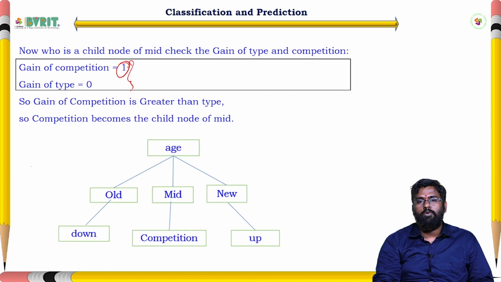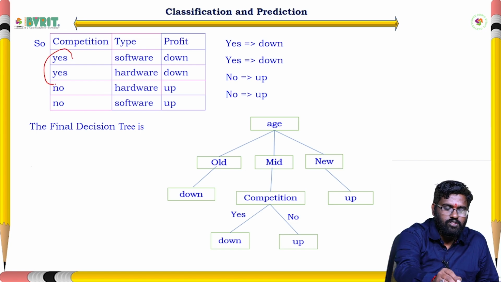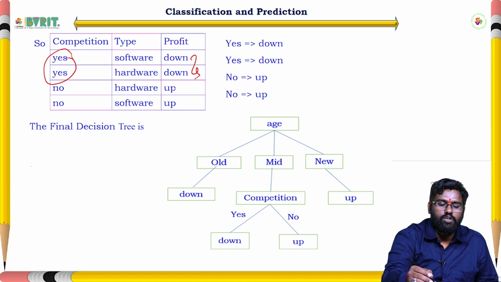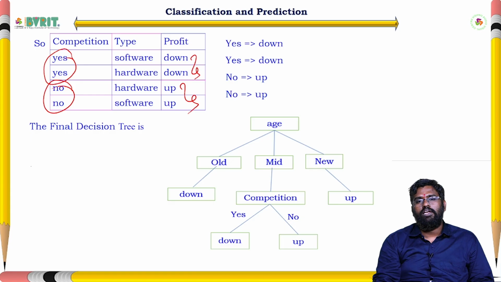Next, competition also has 2 types, yes and no. Now we do the same thing. If the competition is yes, they have 2 same statuses, down. If the competition is no, they have 2 same statuses, up. So yes means down, no means up. Finally, this is the final decision tree.